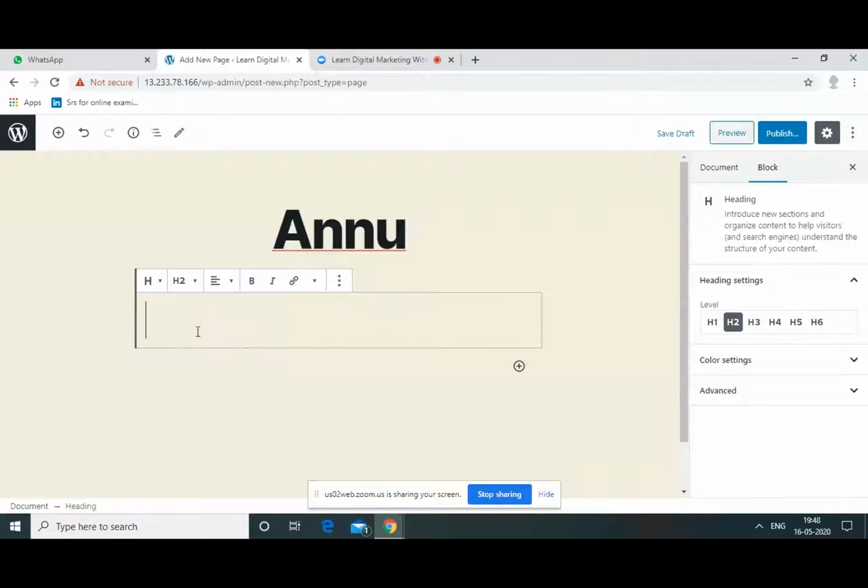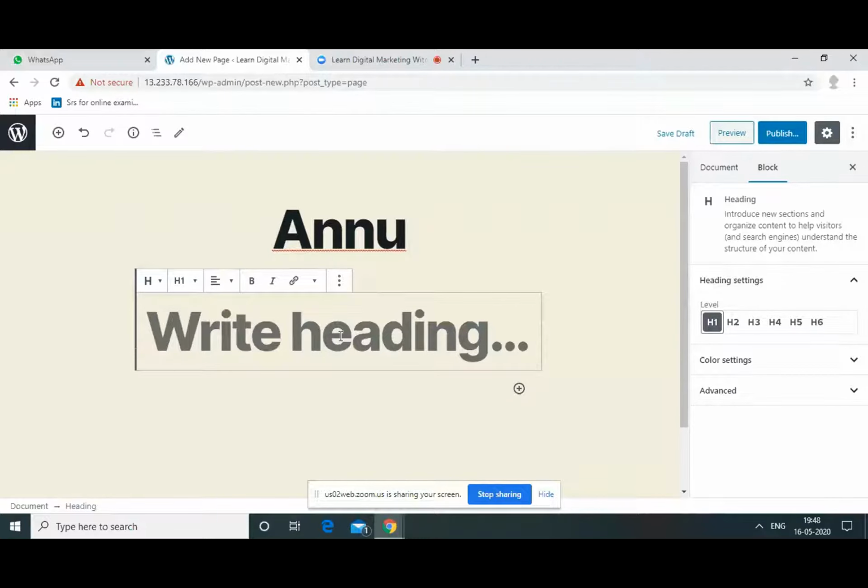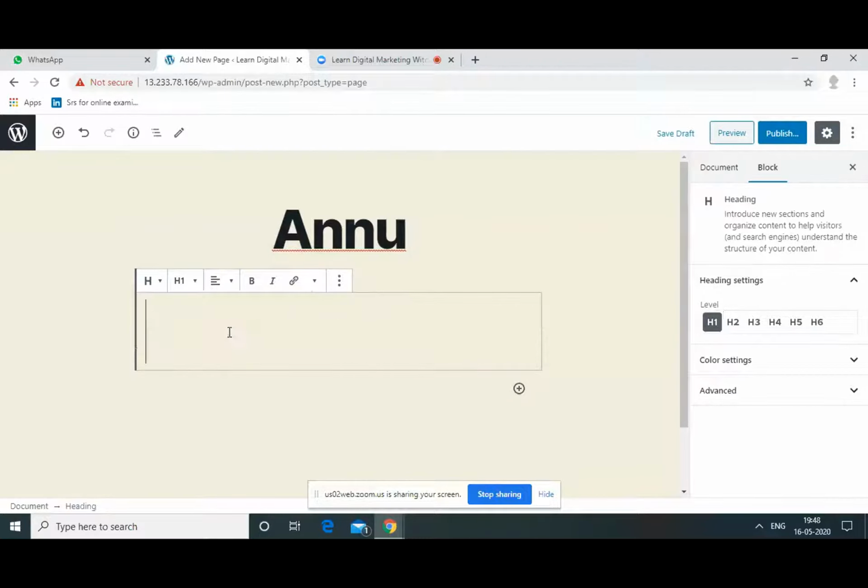Change the heading to H1, because this is the top heading. Or on the right side, you can do it on the right side also. You can see on the right side, right there, H1. So you gave it H1. Now just write whatever you want. Dummy text will also help.